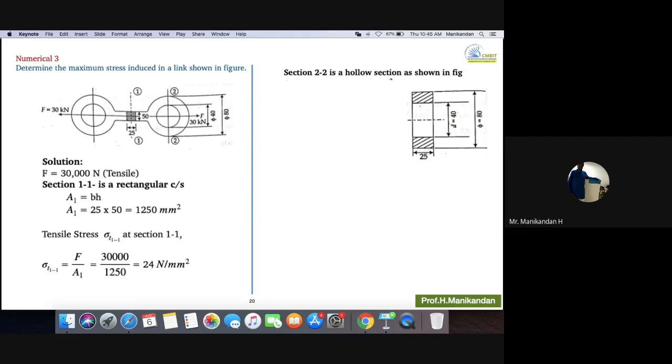According to you, the effective area will be pi by 4 into 80 square minus pi by 4 into 40 square, right? Yes, sir. Okay, what happened to the 25?